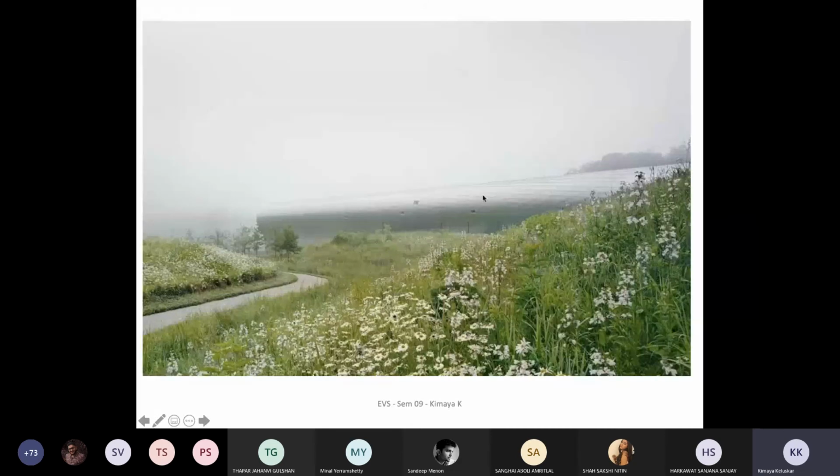Also, in terms of the material that has been used, you know how the building sits within this dense landscape and doesn't look like it's standing out. Otherwise, the scale of the building is quite humongous, but it's the way it sits in, and the kind of material that has been used, it just gels well.